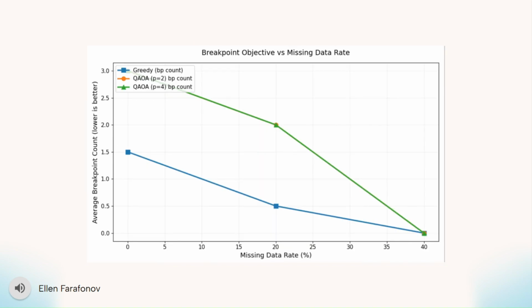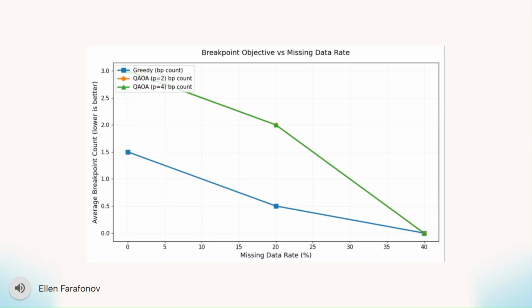So this chart shows the missing data experiment, which was discussed a few slides ago. On the x-axis is the missing data rate, which goes from 0 to 40%, and on the y-axis is the average breakpoint count, and for that, lower is better. So what you can see in the graph is QAOA in green actually starts higher than greedy, which is in blue, but as the missing data rate increases, both come down and slowly converge towards 0.